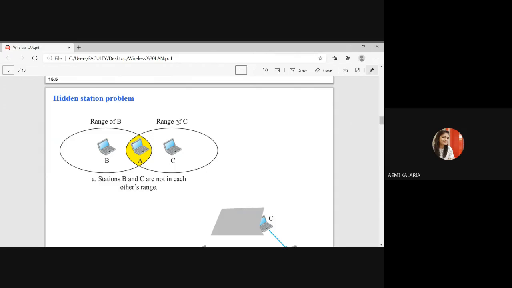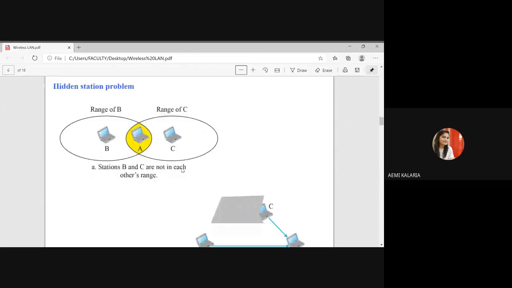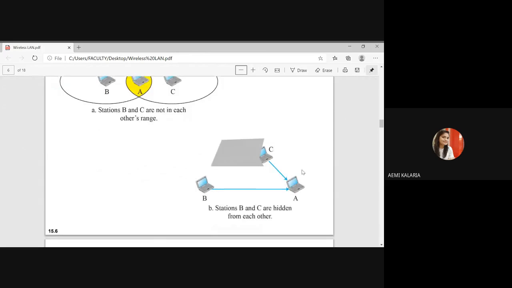Then A will not successfully receive any data from B or from C. What exactly happened at station A? Hidden station C does not know about station B, and station B also does not know about station C. This kind of problem we call the hidden terminal problem, right? This will create a collision at station A. So this is not good practice, and it is one of the problems of wireless LAN.